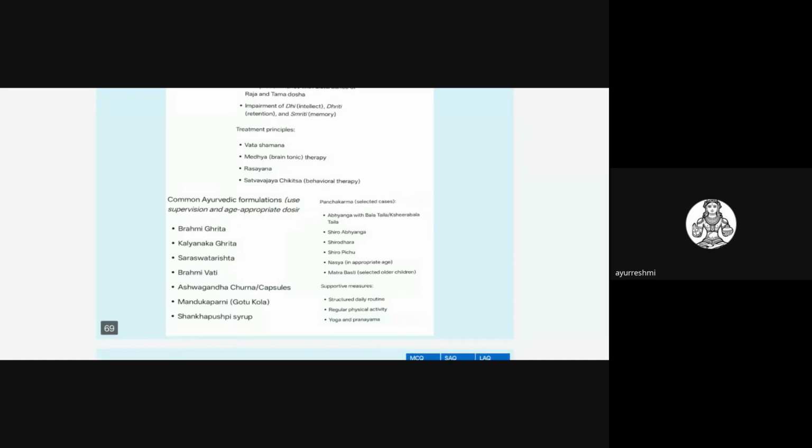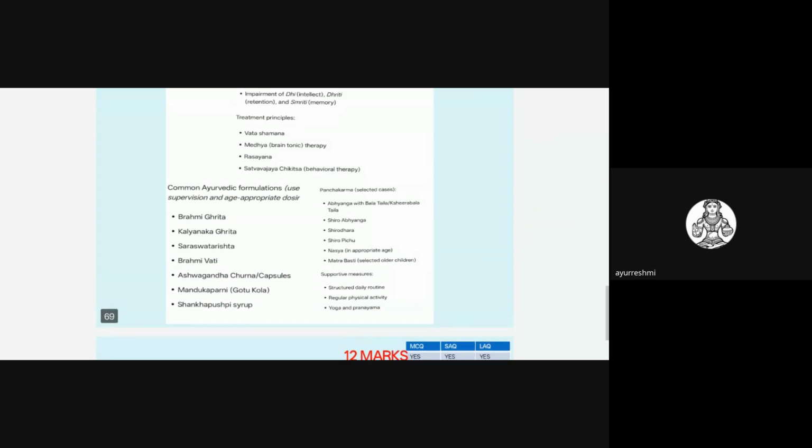In this, Vata predominance is very much there, with disturbance of Rajas and Tamo guna, and mainly impairment in Dhi, Dhriti, and Smriti. So there are treatment principles in this: Vata Shamana, Medhya, Rasayana, and Sattvavajaya Chikitsa, that is behavioral therapy, which are also very, very important with respect to ADHD.